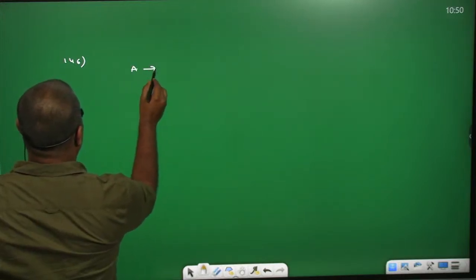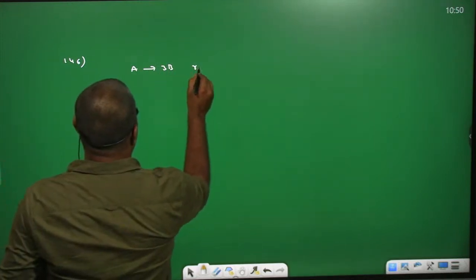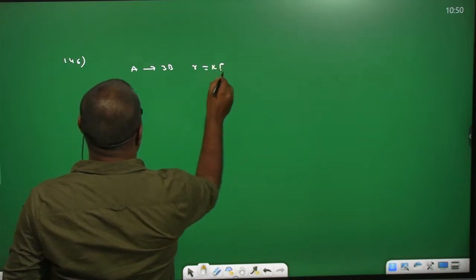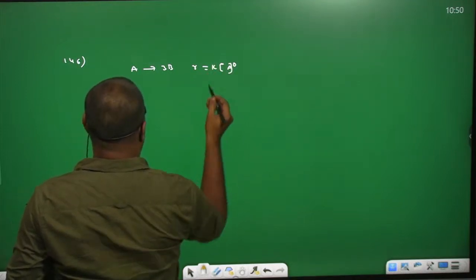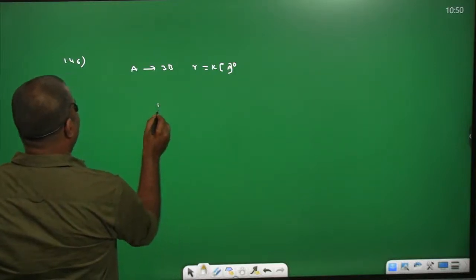A gives rise to 3B, rate equals K into concentration of A power 0, which means this is a zero order reaction. What kind of reaction is it? Zero order reaction. He is asking the concentration of product after 20 seconds. So what is the formula for a zero order reaction?